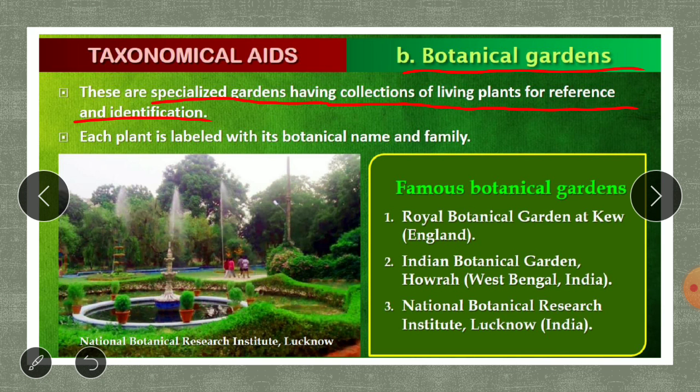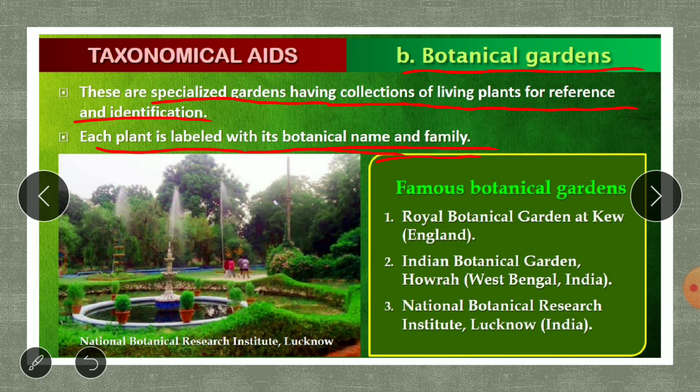So these are special types of gardens wherein specified plants are grown, preserved and taken care of. Living plant species or whole plant species are preserved. Here each plant is labeled with its botanical name and family. You can see that each plant has a board over it, with its botanical name and family written for identification.